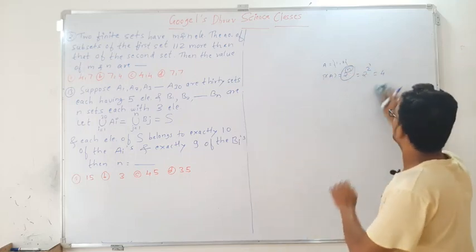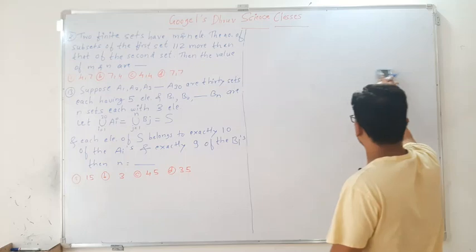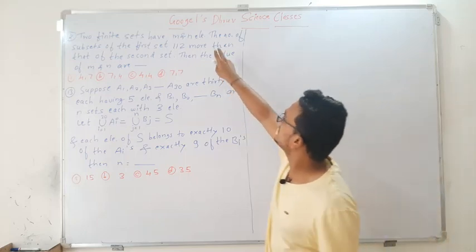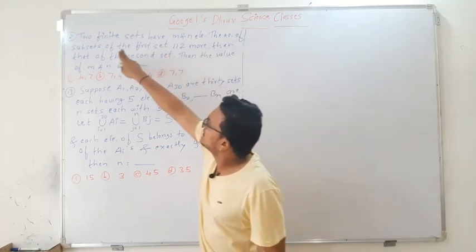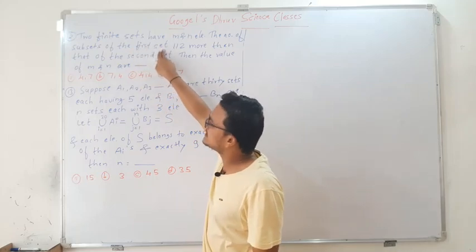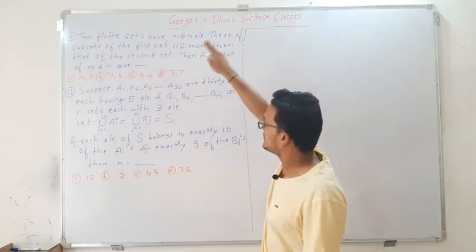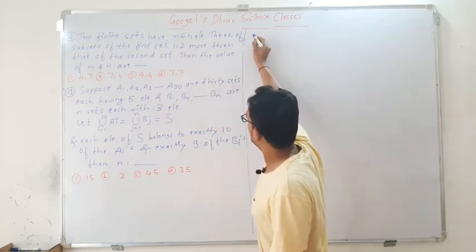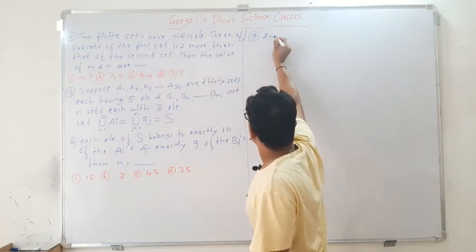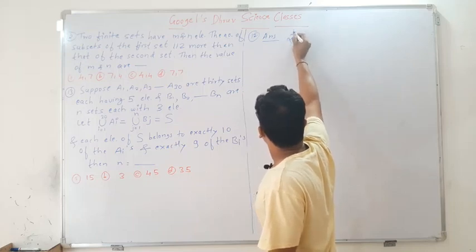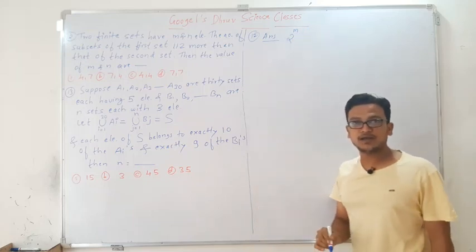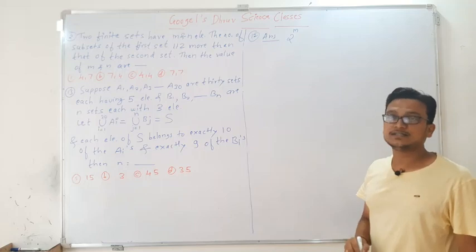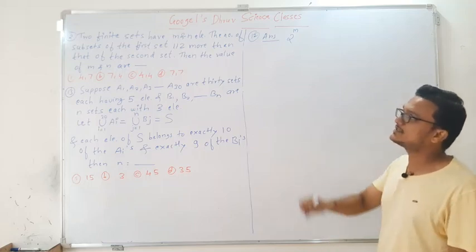So the first sentence is the number of subsets of the first set. Subsets of the first set, that set has m elements. Therefore you will have 2 to the power m, because we are collecting the subsets of the first set and that set is having m elements.